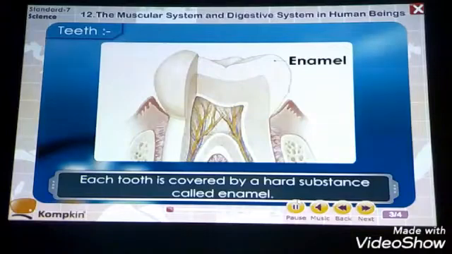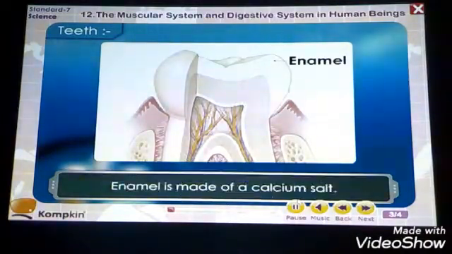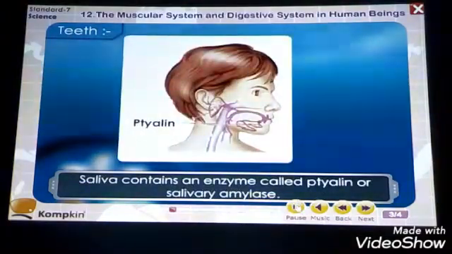Each tooth is covered by a hard substance called enamel. Enamel is made up of calcium salt. Now here the enamel is a type of substance which is having a coating on the tooth. So your saliva contains an enzyme called ptyalin or salivary amylase.